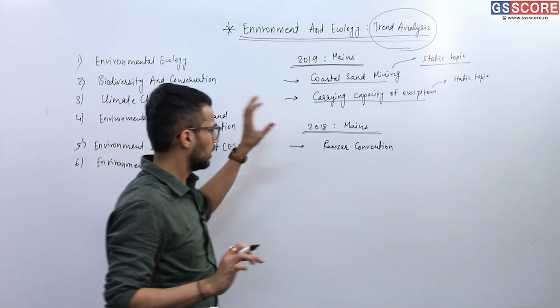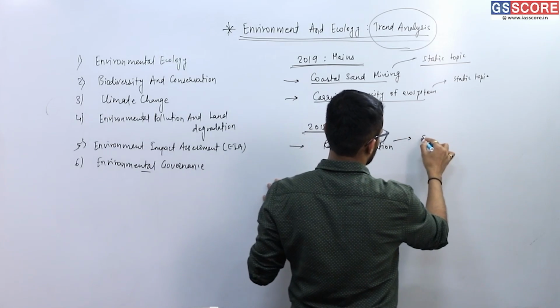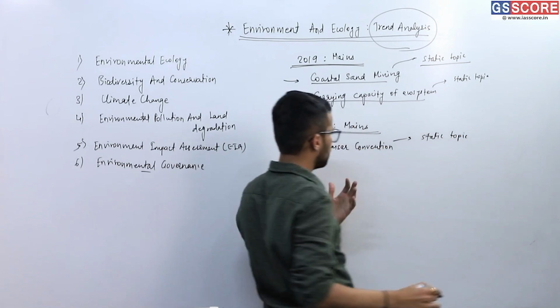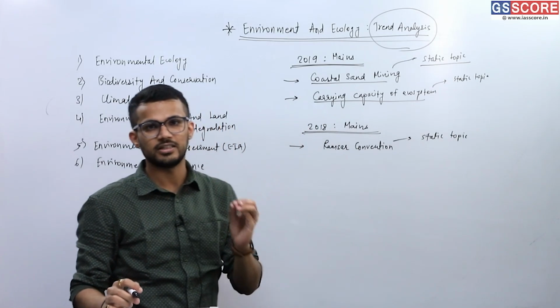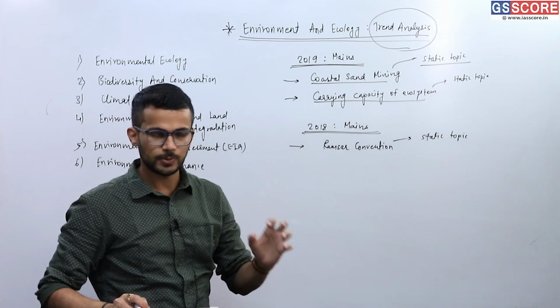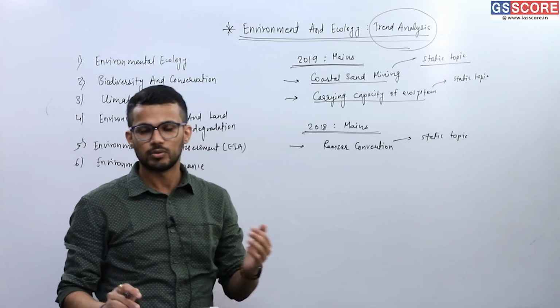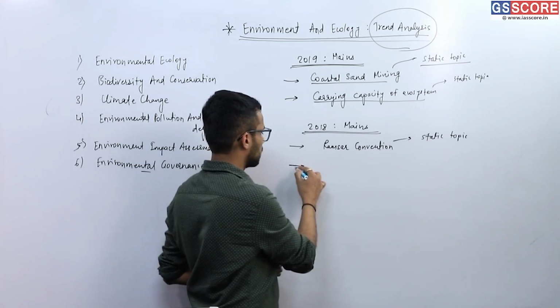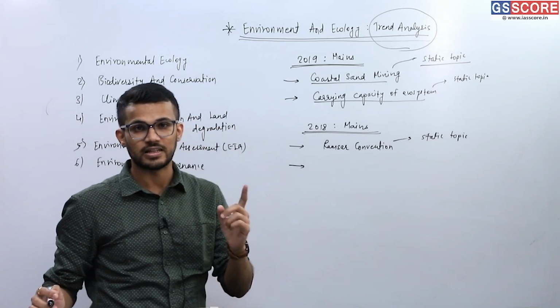So that was the question. Again, a pure static question, and the inspiration may be in the current affairs, in the current developments related to the Ramsar Convention or Ramsar sites in India.